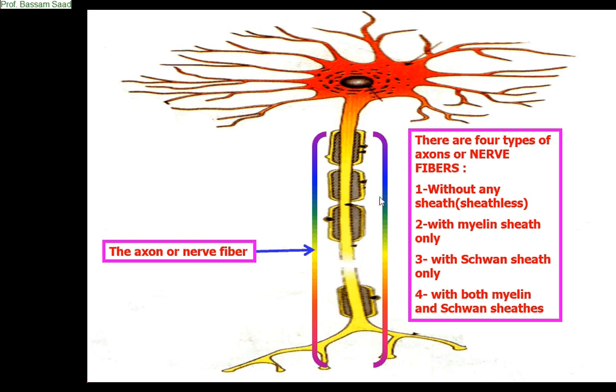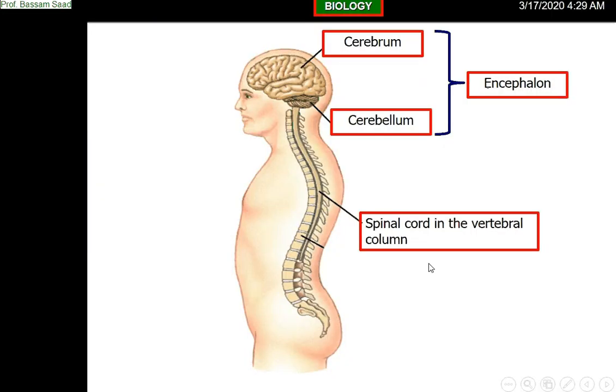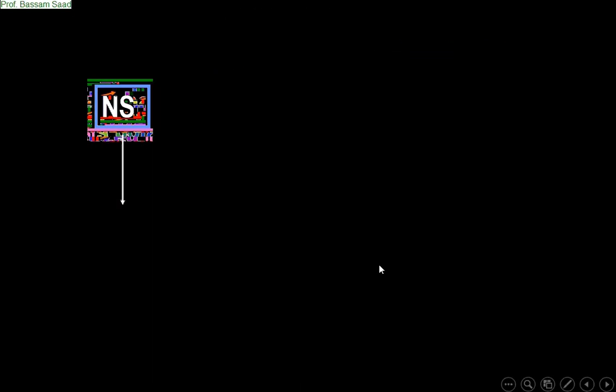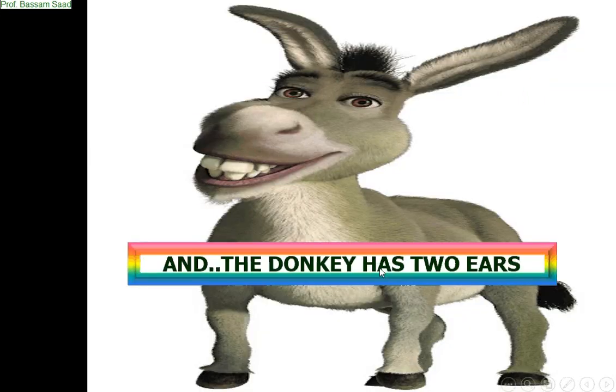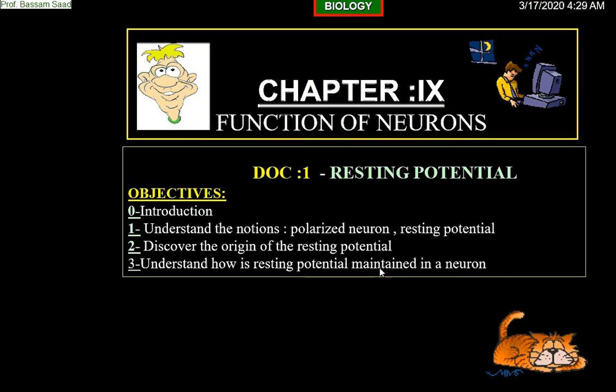Good. So as we said, the neuron is the most important cell that constructs the nervous system. So look to the title of the chapter. I want to return to the title of the chapter. Look to this, please. Do you remember what is the title of the chapter? Function of neurons. A complete chapter, chapter 9, will speak about the neurons and the functioning of the neurons, because the neurons are the most important cells that constitute nervous system. So, if you want to study nervous system, you must study the neurons.